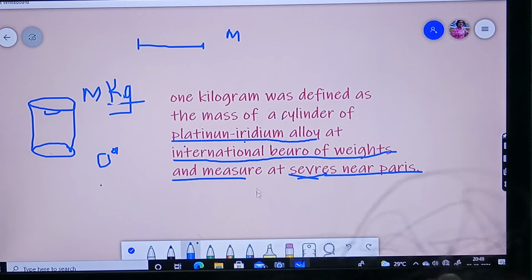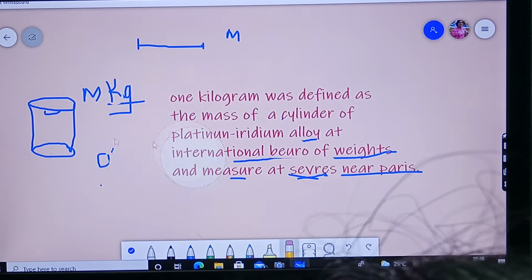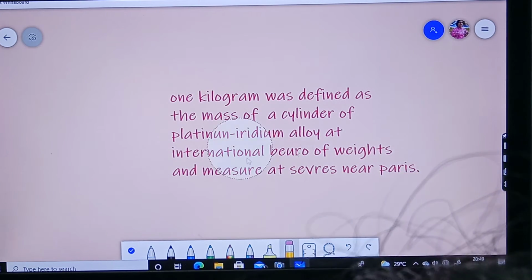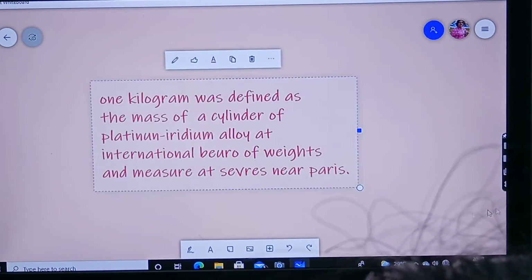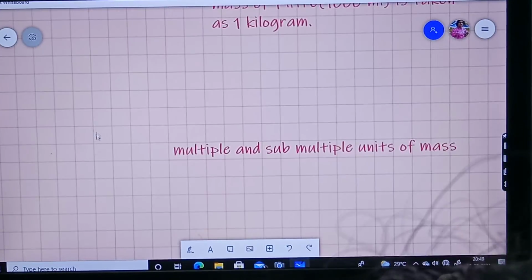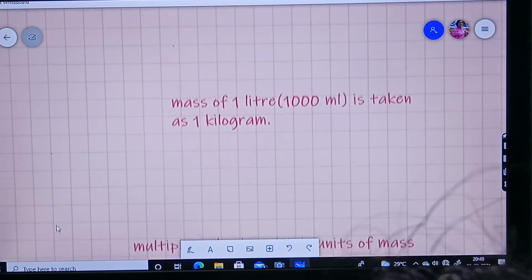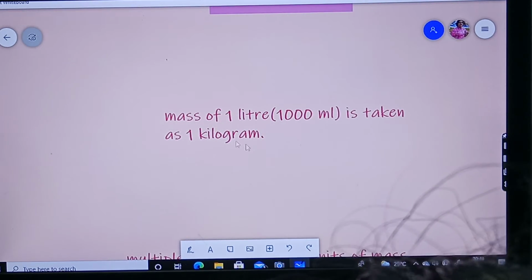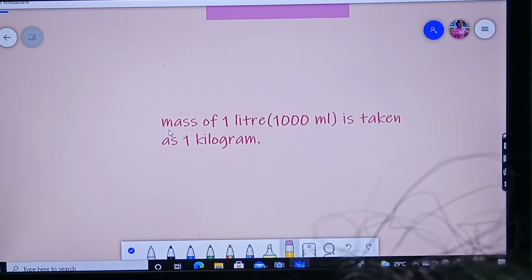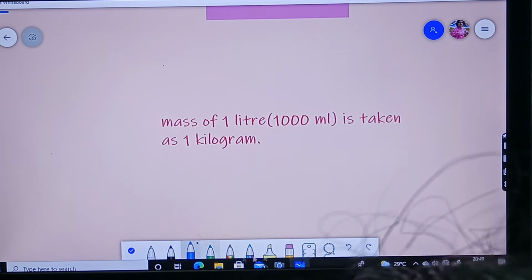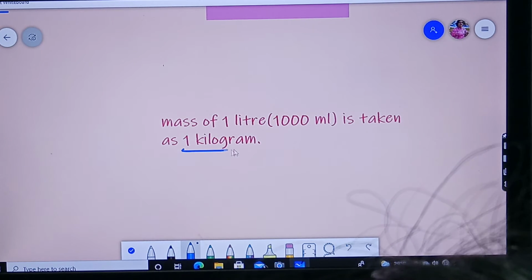Okay? Now there is one relationship that we have to understand. Mass of 1 liter is taken as 1 kilogram.